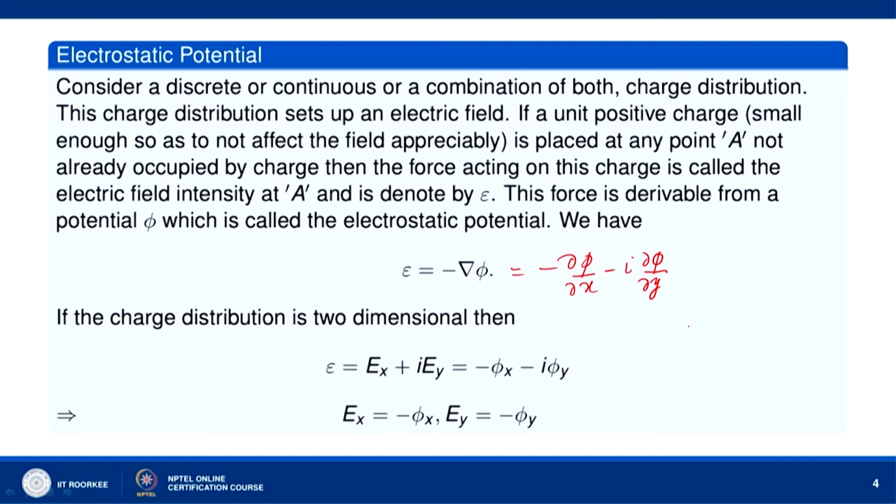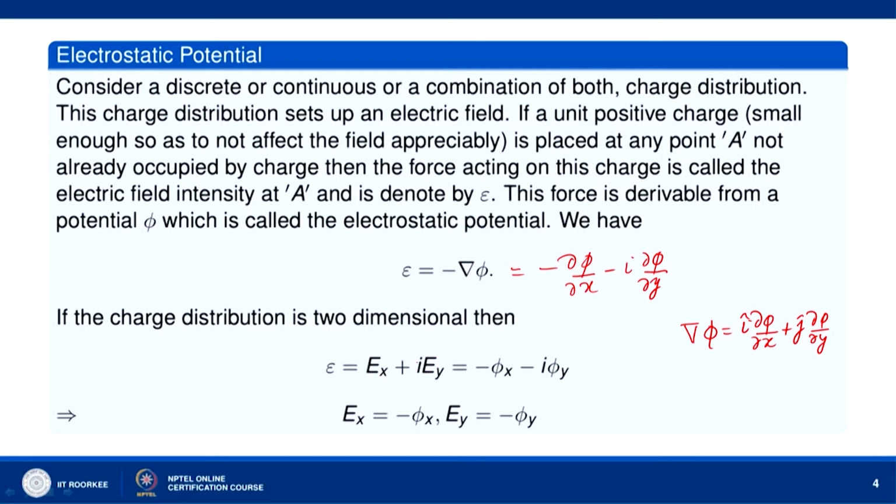As such, del phi is i phi x plus j phi y in two dimensions, but when we write its corresponding representation in the complex plane, it will be written as minus phi x minus i phi y. Here also you can see this force epsilon is written as Ex plus i Ey.